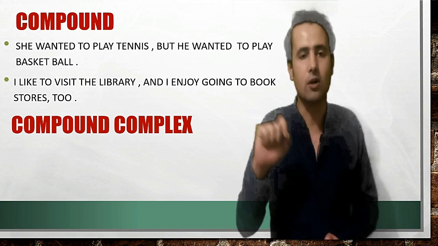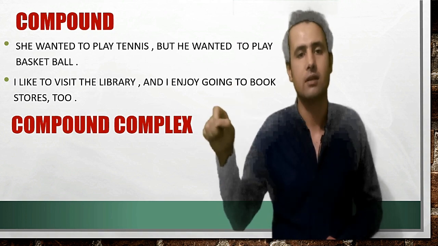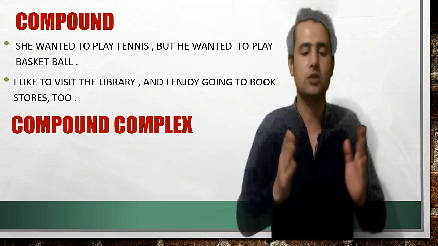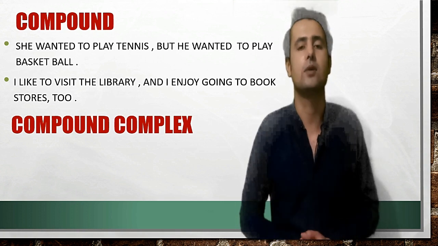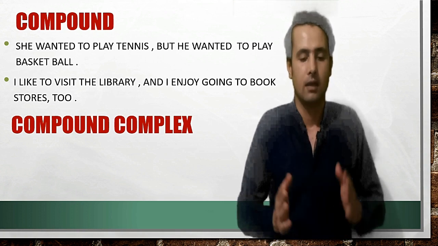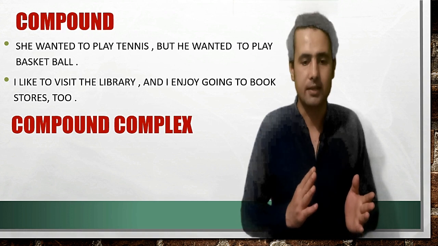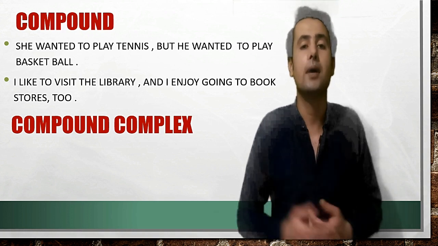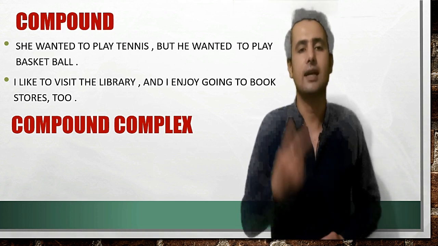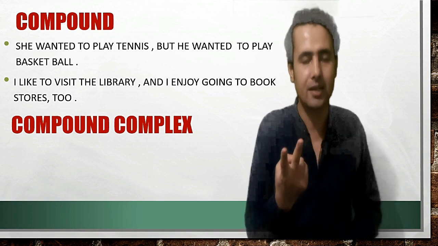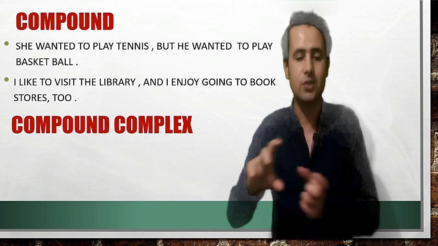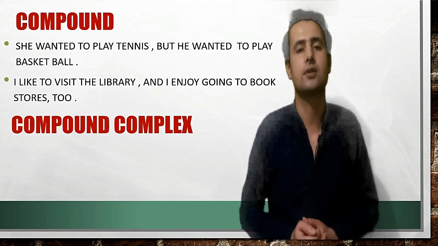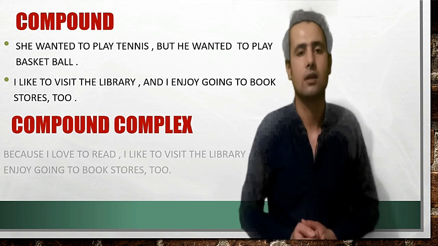Instead of putting a comma and a conjunction, we can also put a semicolon between two sentences to make a compound sentence. To form a compound complex sentence, we need two independent clauses, and with those two independent clauses, we need to connect a dependent clause.